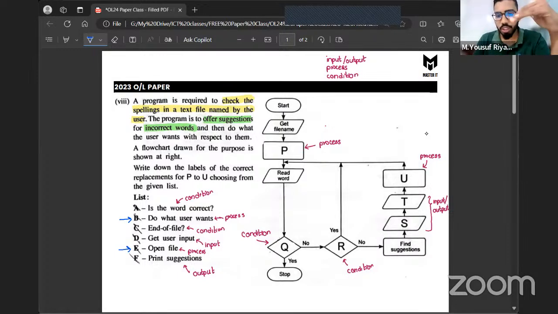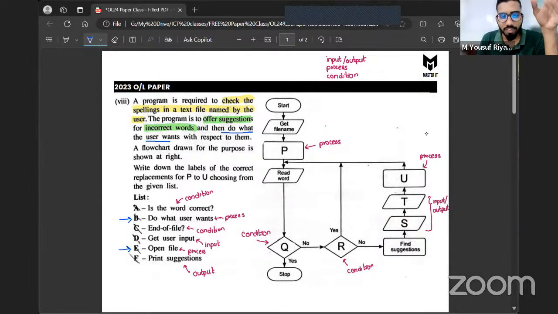Now, if you look at this flow chart, first we start the program and get the file name. After you get the file name, the next statement is about reading a word. So before reading the word, what do you think? Should we do what the user wants, or should we open the file? Exactly. We have to open the file, because if you read the whole scenario they have mentioned, we do what the user wants only after all these steps.